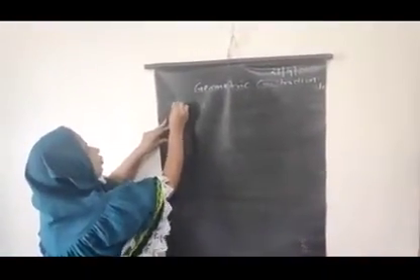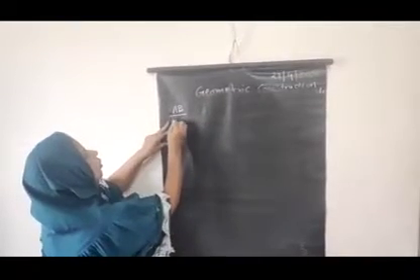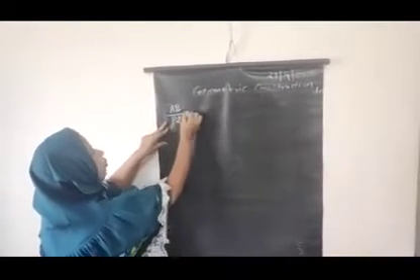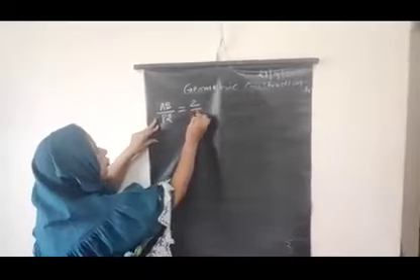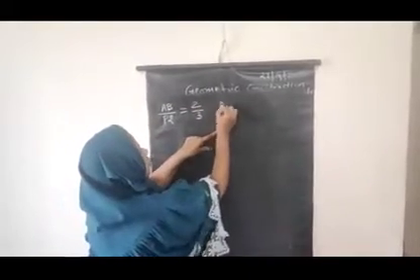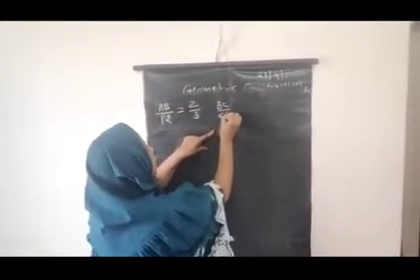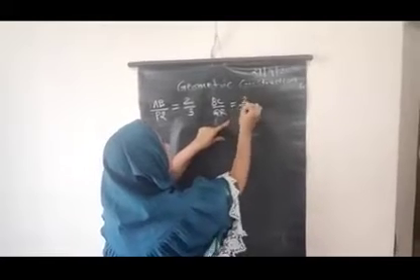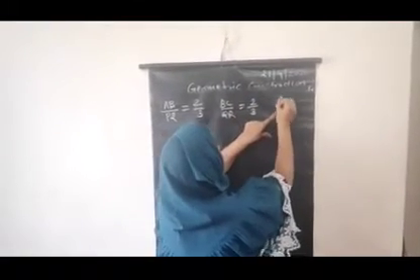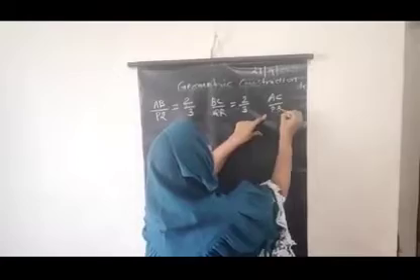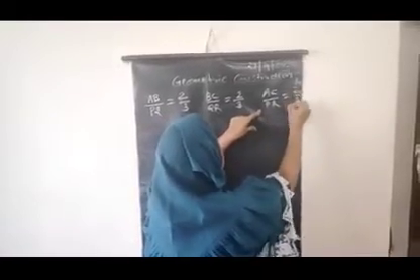Let's find out the lengths of triangle PQR by taking each ratio. AB upon PQ is equal to 2 upon 3, BC upon QR equal to 2 upon 3 and AC upon PR equal to 2 upon 3.